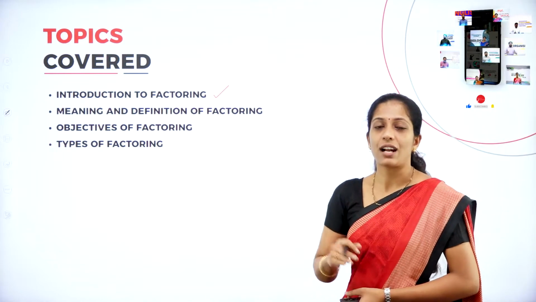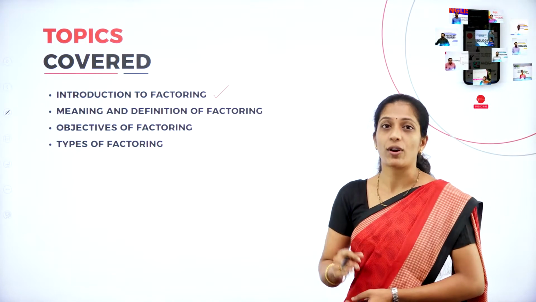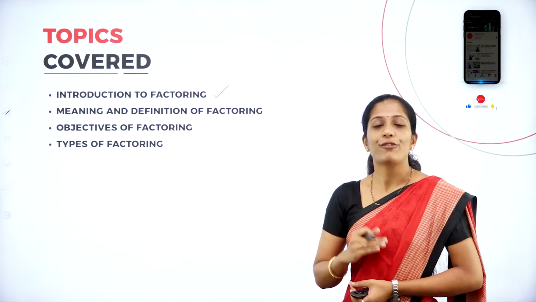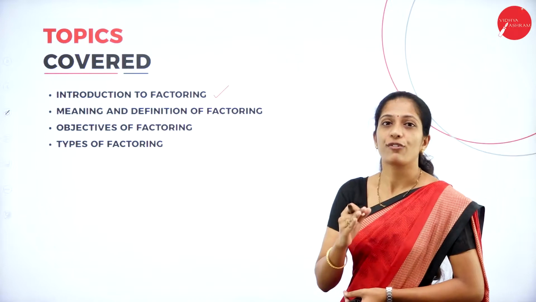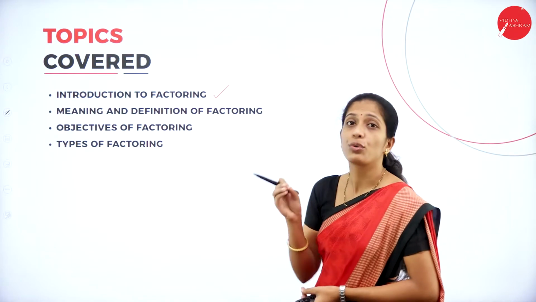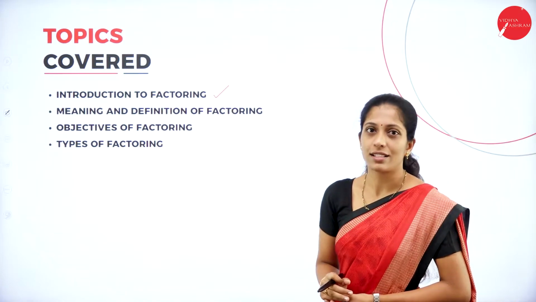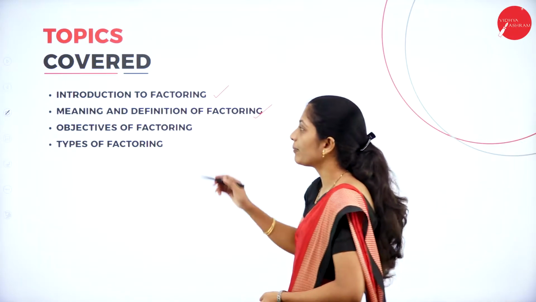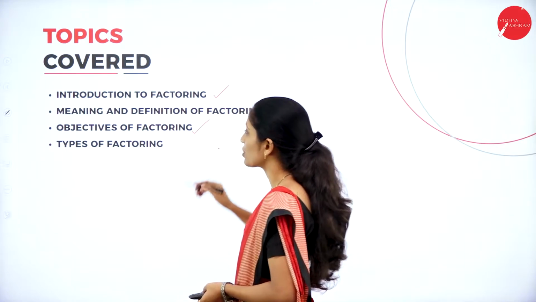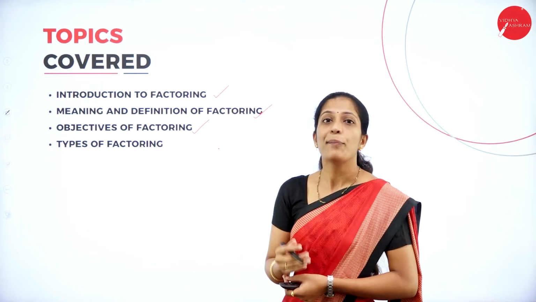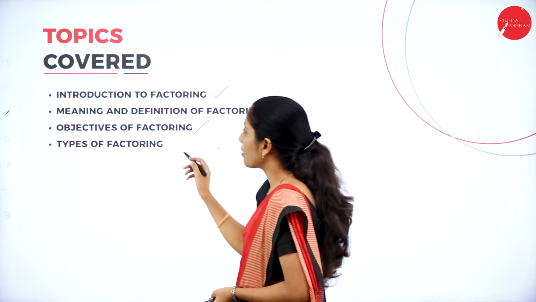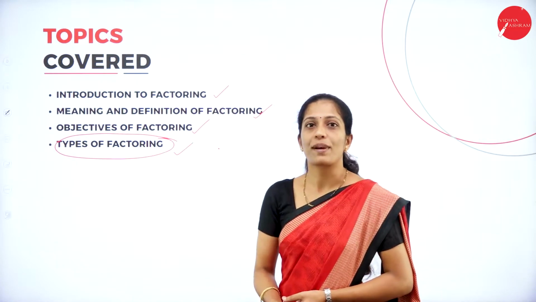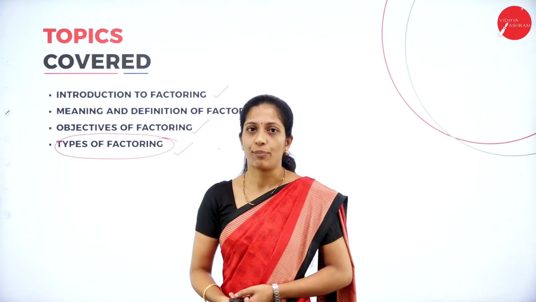So we have seen what factoring is all about and from which word factoring is derived. Hope you remember, factoring is derived from the word facia, which means to what? To do things or to get things done. And we have learnt about the meaning and definition of factoring. Next, we have learnt about the objectives of factoring. So, what are the main objectives of factoring? And we have studied various types of factoring. These are the few topics which we have already discussed in the previous session.